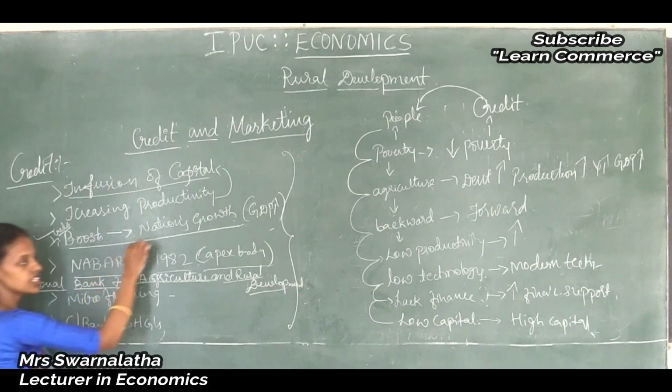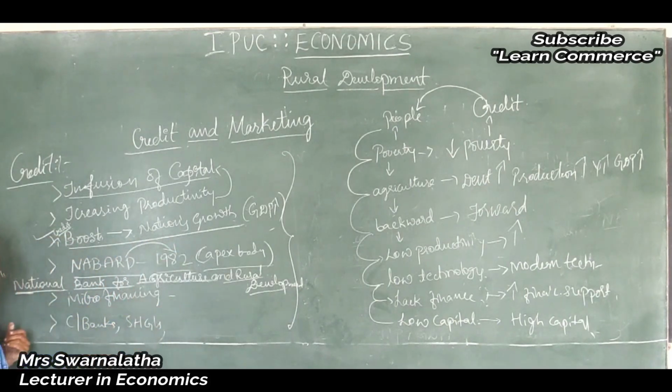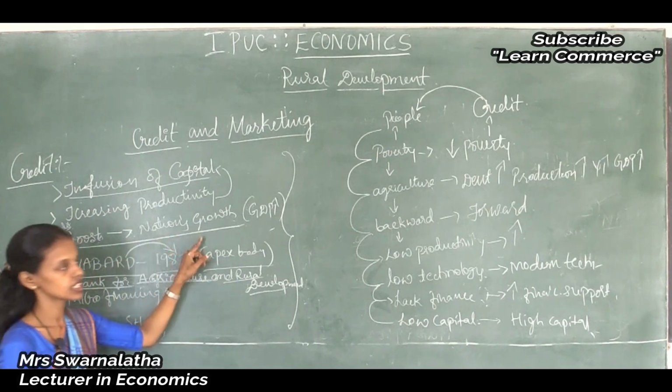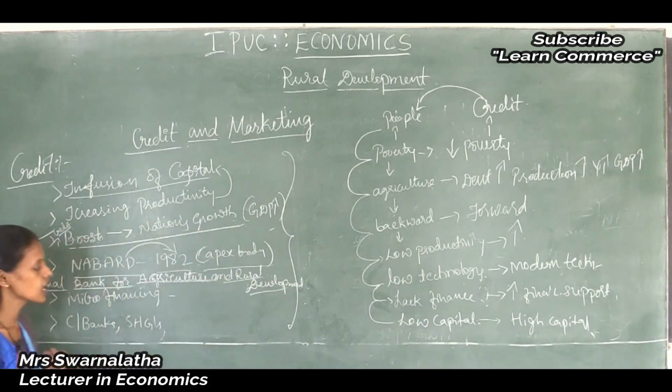NABARD was established in 1982 with the intention of providing credit to the rural areas, credit to the rural people for increasing productivity, infusion of capital into agriculture, and it will boost the nation's growth, that is, increasing the gross domestic product. Ultimately, it will lead to the development of rural areas and rural credit.